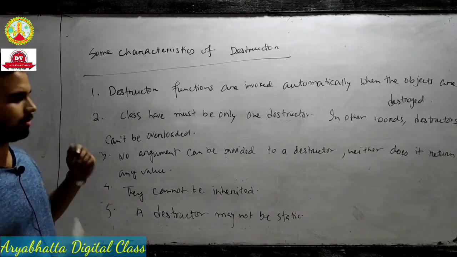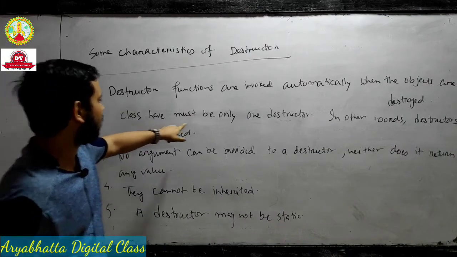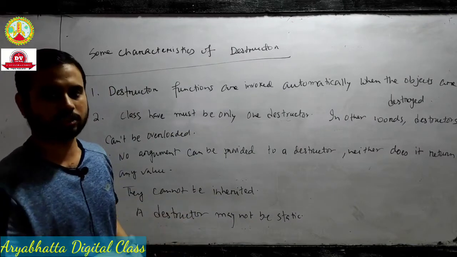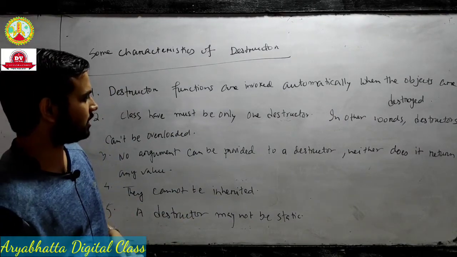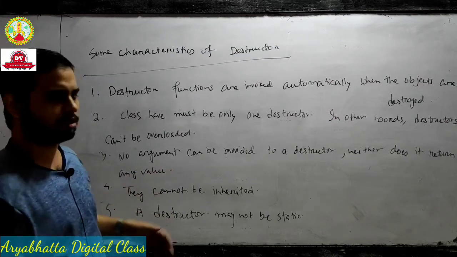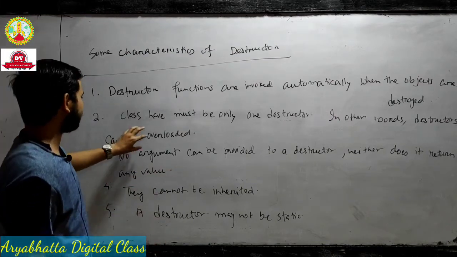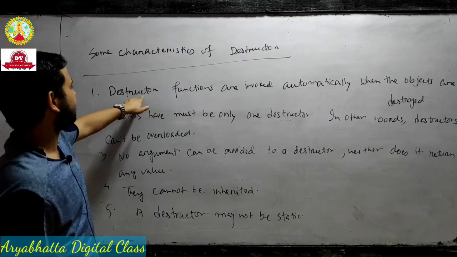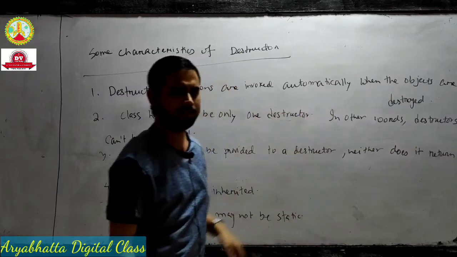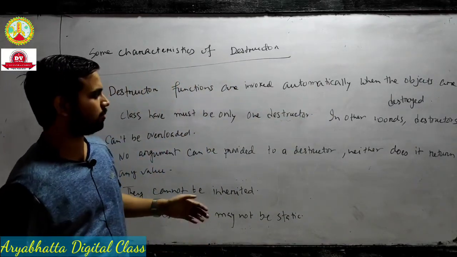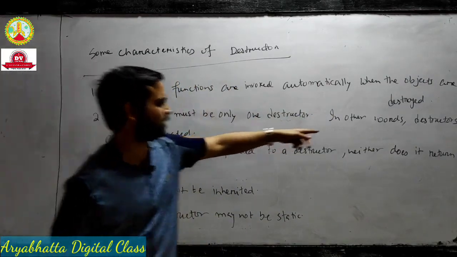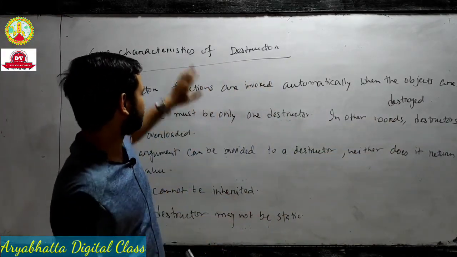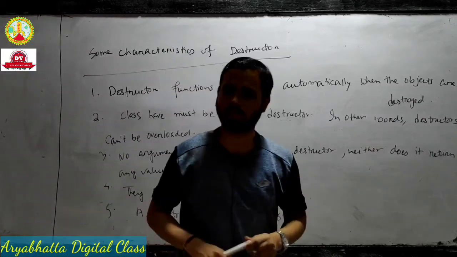Here you see a class has only one destructor. In a constructor we can take many constructors, which means constructor overloading, but for a destructor this concept is not possible. Destructor cannot be overloaded. And the last point: destructor functions are invoked automatically when the objects are destroyed. With a constructor, objects are created, but with a destructor objects are destroyed. This is the opposite concept. So these are the characteristics of the destructor, and this is the end of this chapter.